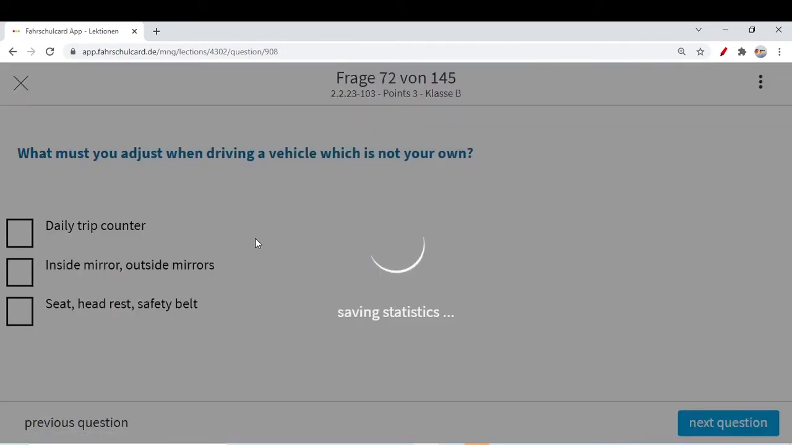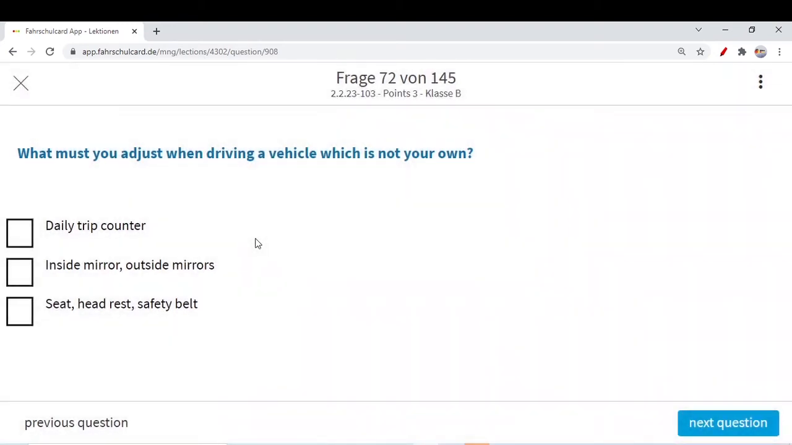The next question is, what must you adjust when driving a vehicle which is not your own? Daily trip counter? No, you do not need to set it. We only need to set those things which can create danger to other road traffic, and where we would not feel comfortable while driving. That is the inside mirror and outside mirror.